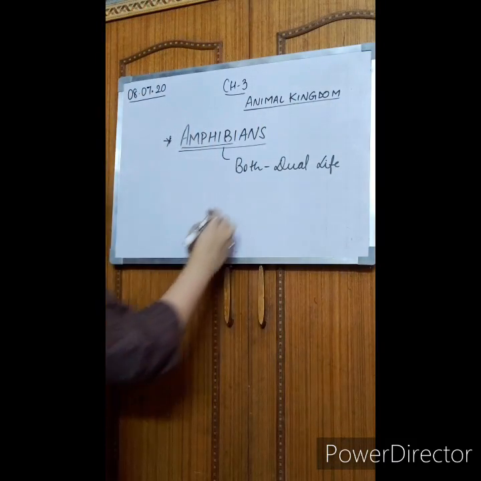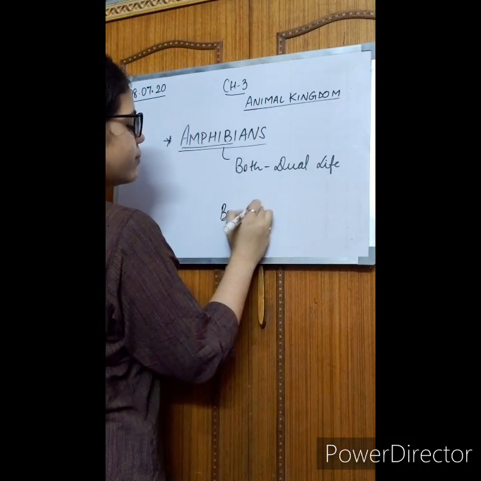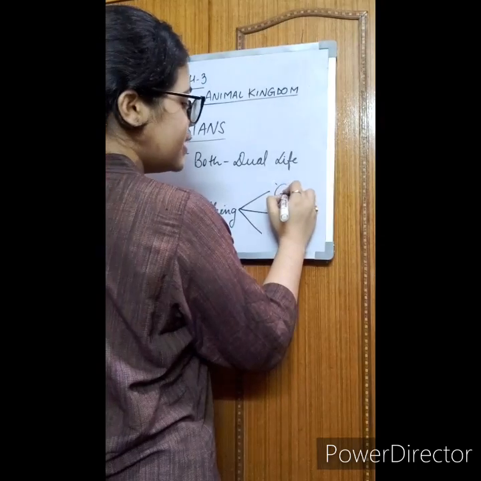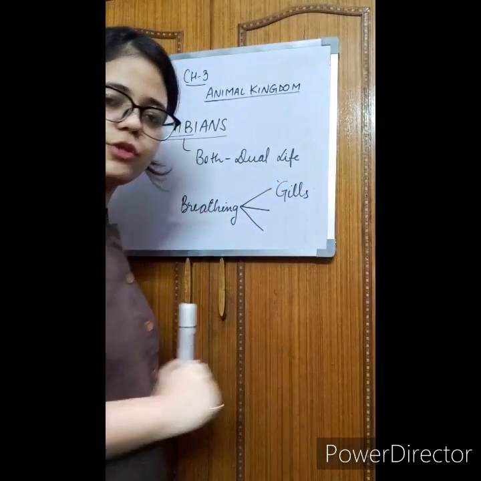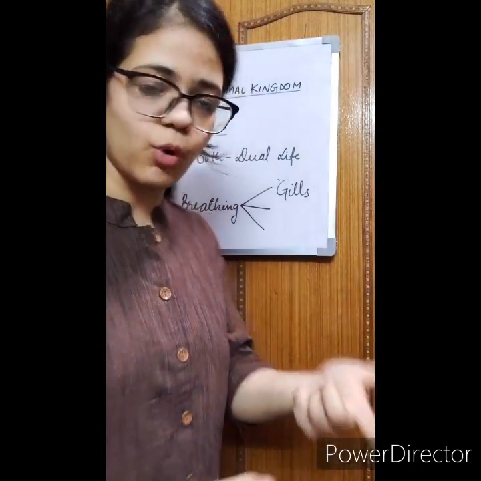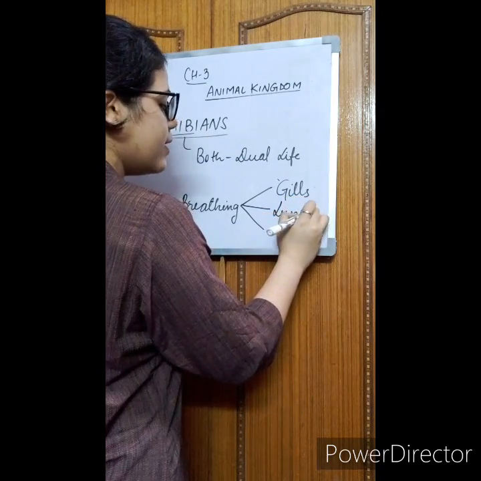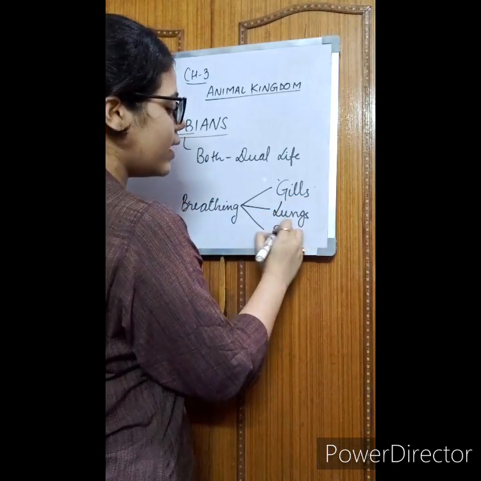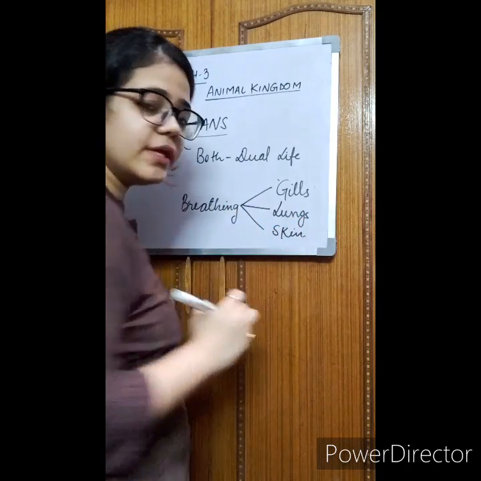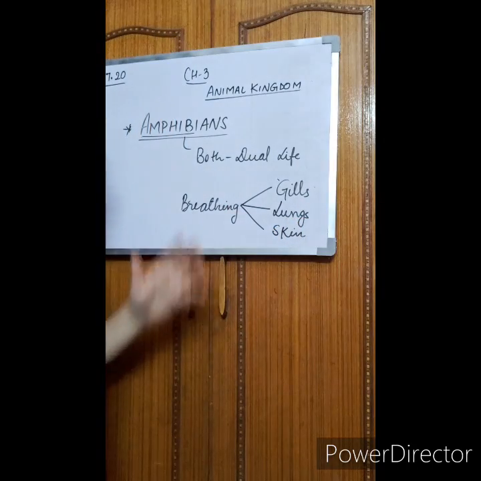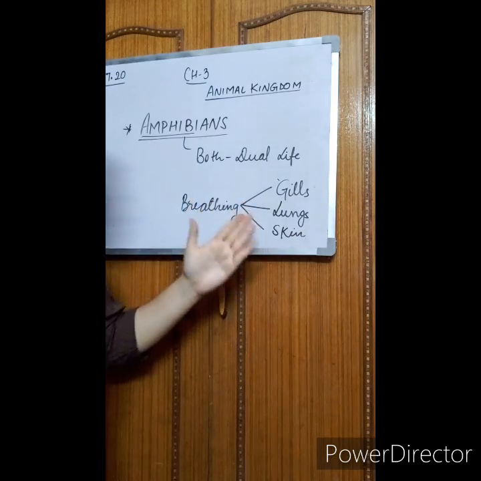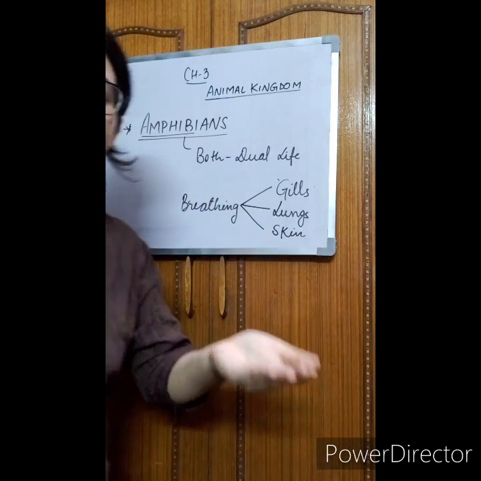Well students, they have three organs for breathing. First one is gills. They breathe through gills when they live in water. The second one is lungs when they live on land, and the third one is skin. They can breathe through skin as well. An amphibian uses a different organ at different stages of life.